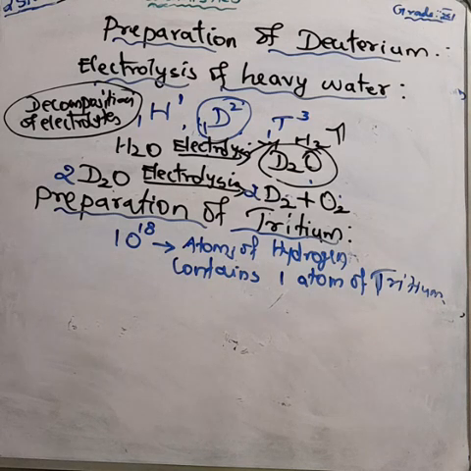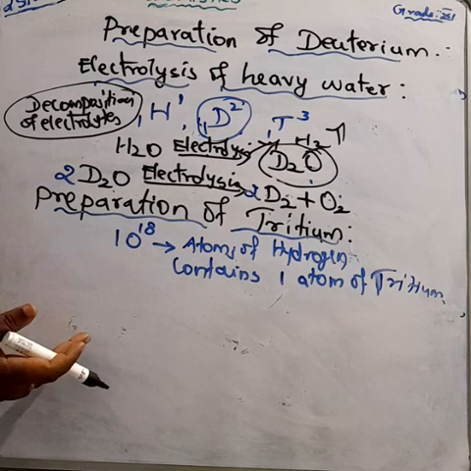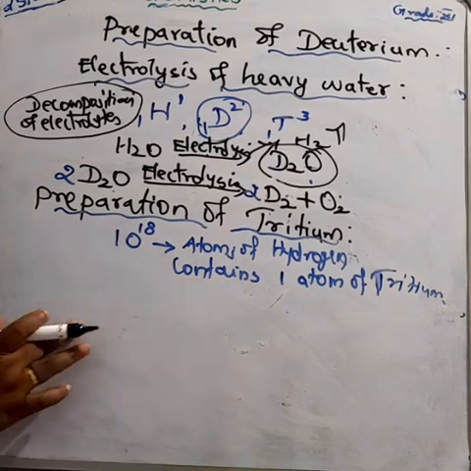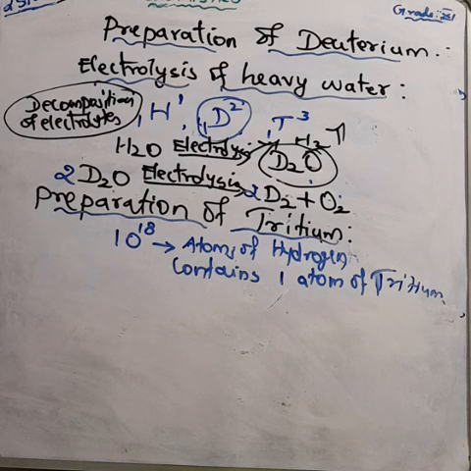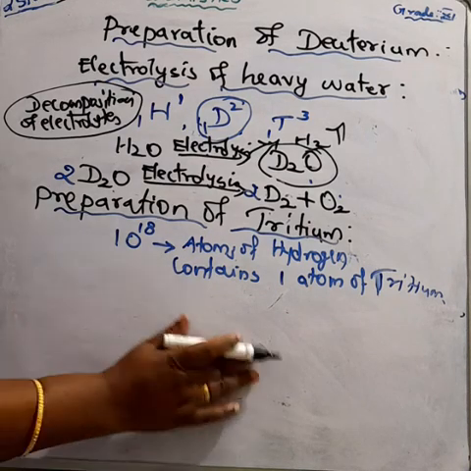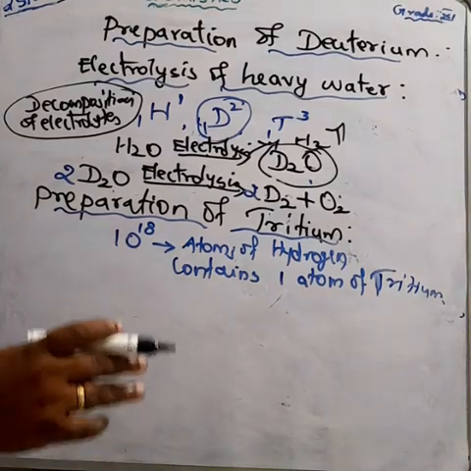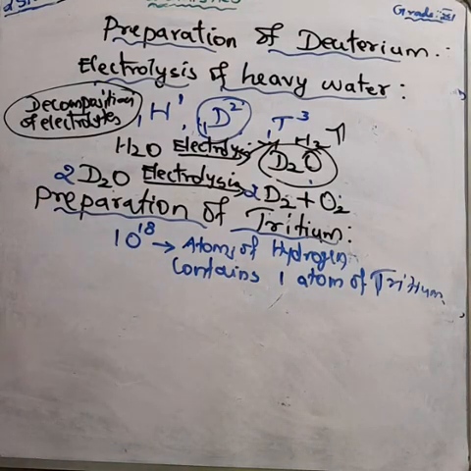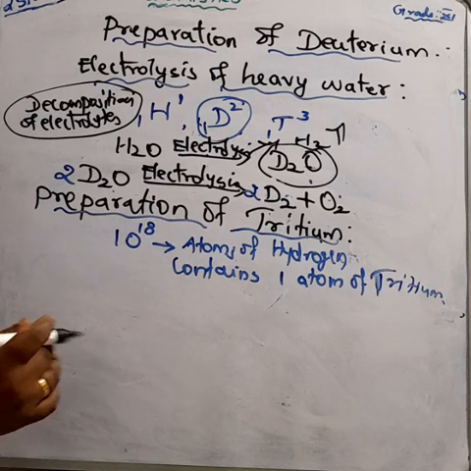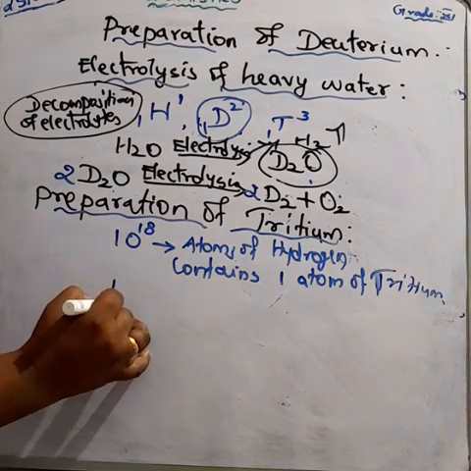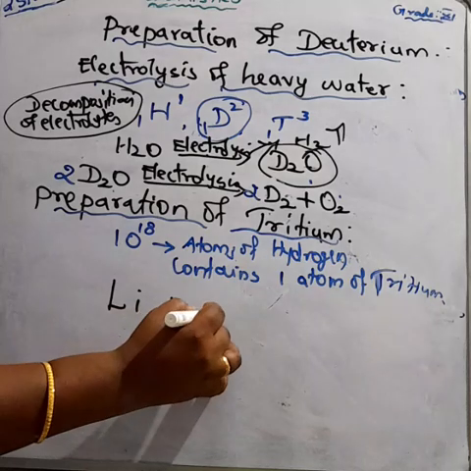Understood? So how can we prepare tritium? Tritium cannot be obtained naturally in usable amounts, so we prepare it artificially, by bombarding lithium with slow neutrons in a nuclear fission reactor.